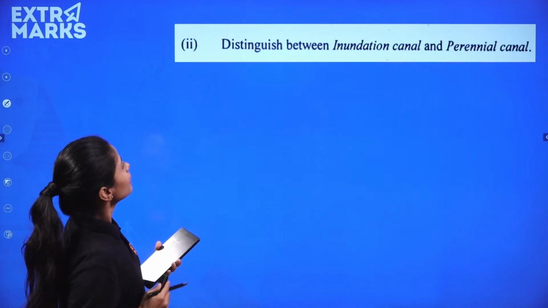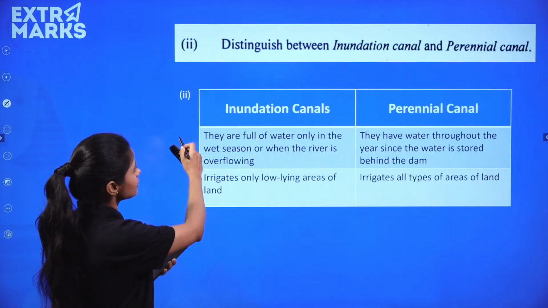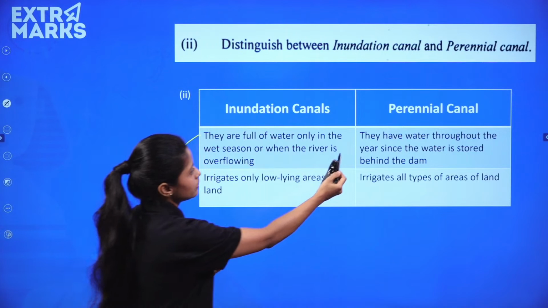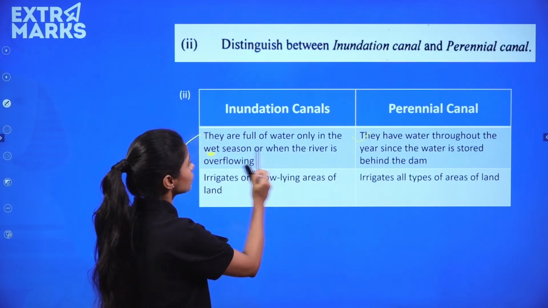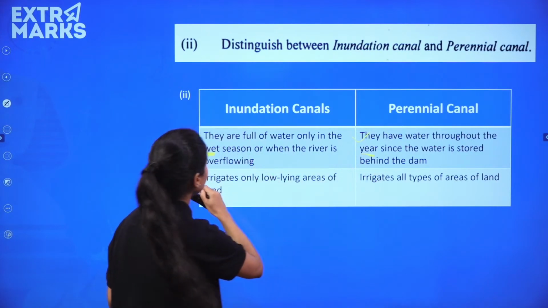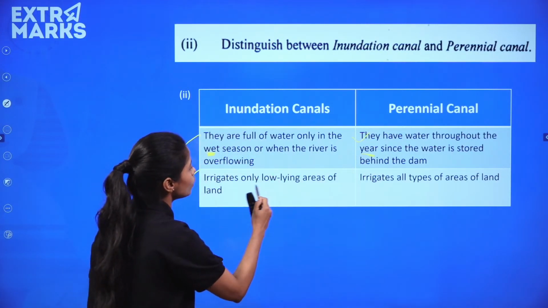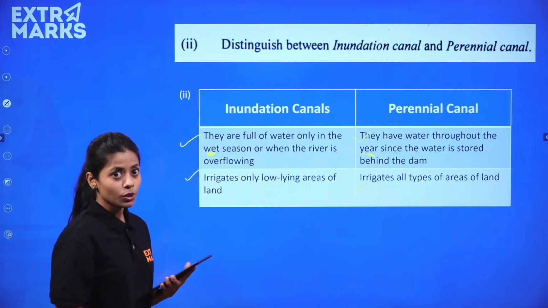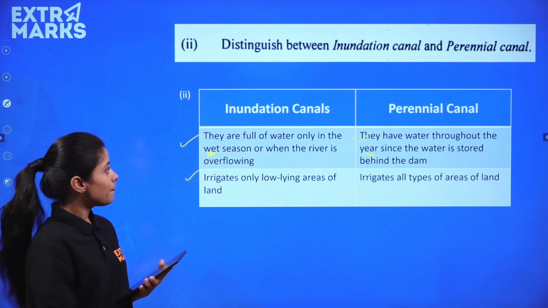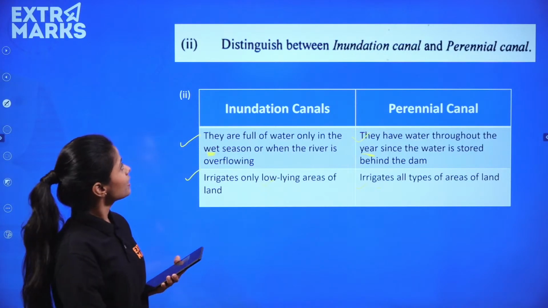Distinguish between inundation canal and perennial canal. So these are your differences. Perennial canals have water throughout the year, while inundation canals have water only in the wet seasons. Inundation canals irrigate only low lying areas of the land, while perennial canals irrigate all types of land. That's why perennial canals are found a lot in the North Western regions.